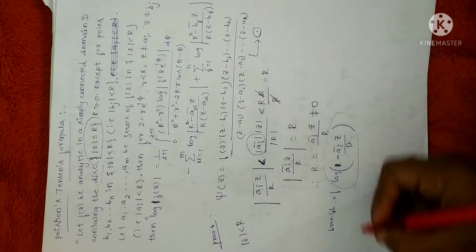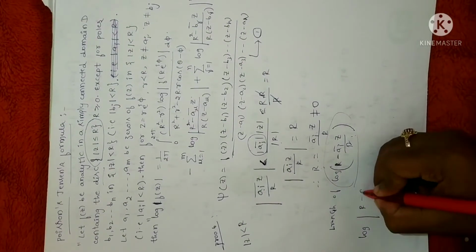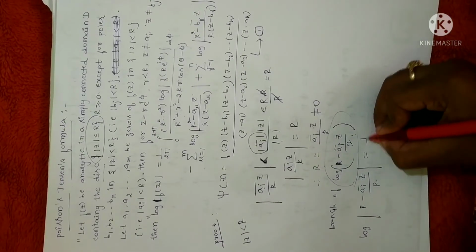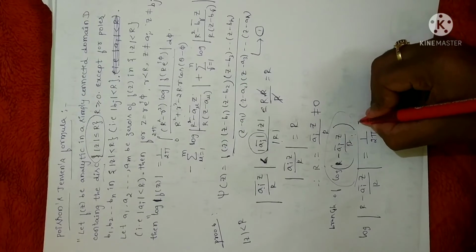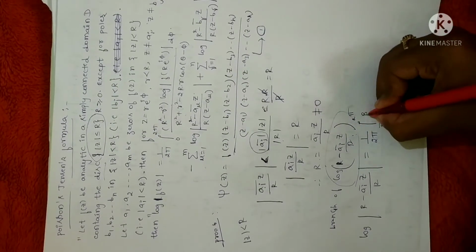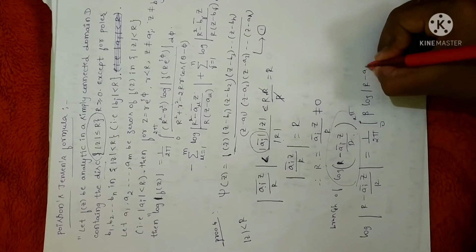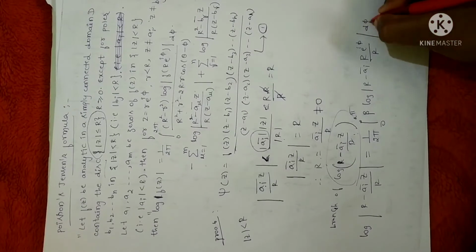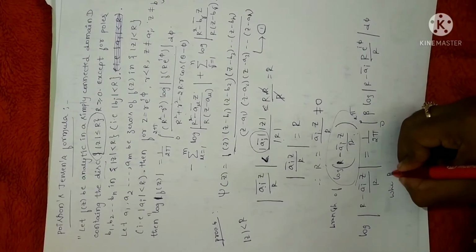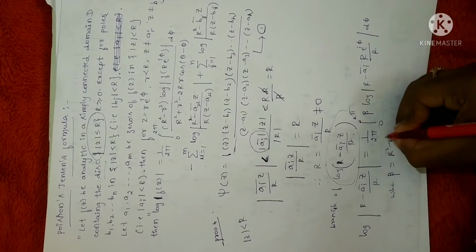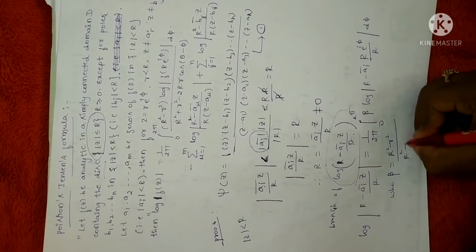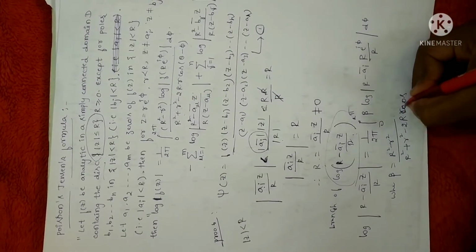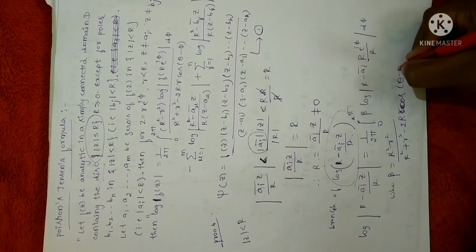Now let me define this function as log of (r minus ai bar into z by r), by using Poisson's integral formula that we have already done, equal to 1 by 2 pi integral of beta times log of (r minus ai bar into R e power of i phi divided by r) d phi, where beta is none other than capital R square minus small r square divided by capital R square plus small r square minus 2 into capital R into small r into cos of (theta minus phi).